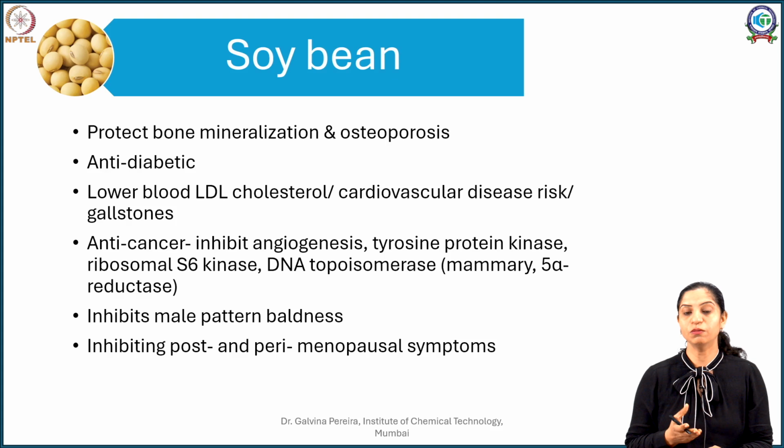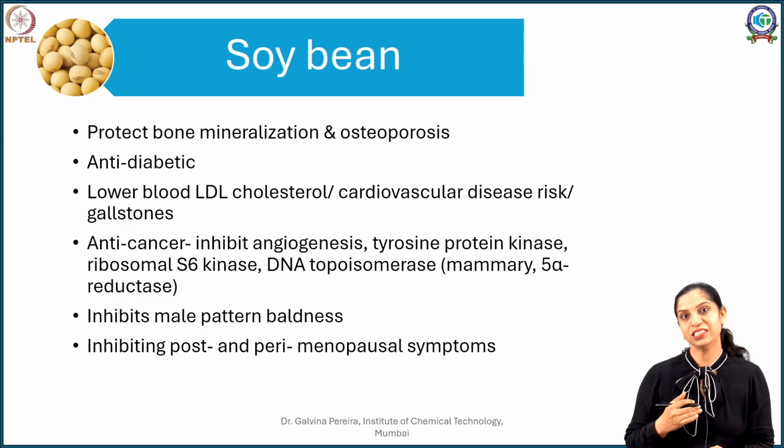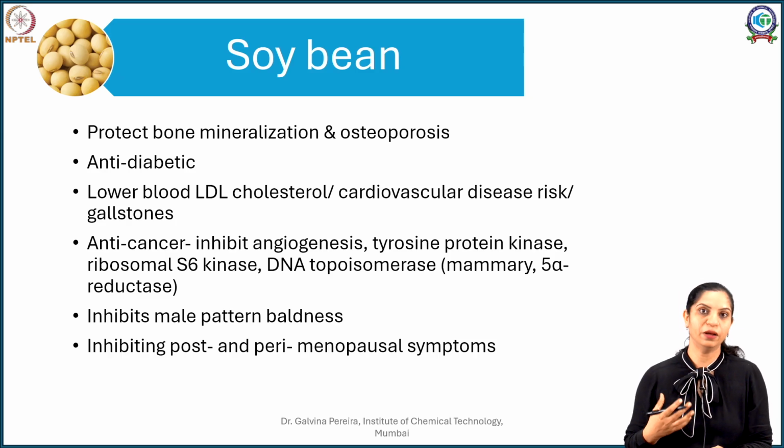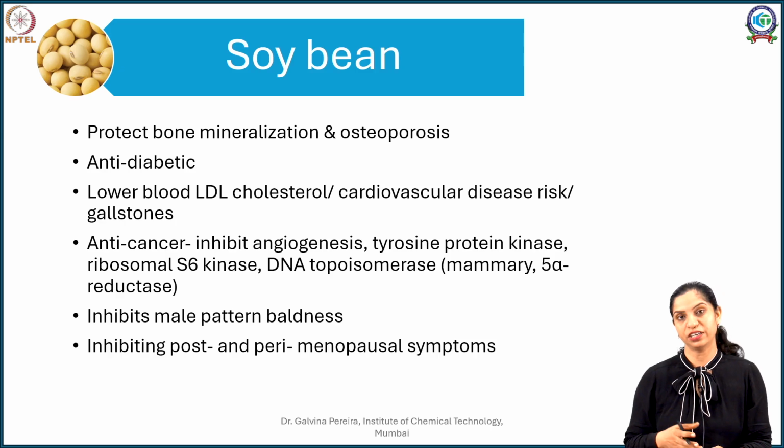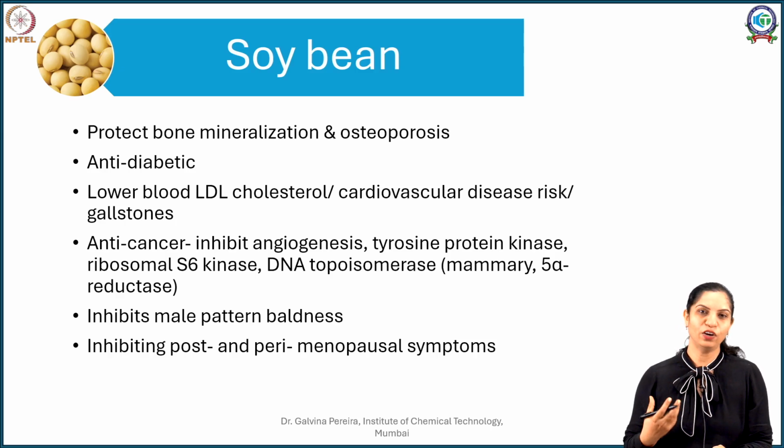This includes inhibition of angiogenesis, that is vasculature formation, especially on the cancerous cells. It also inhibits tyrosine protein kinase, ribosomal S6 kinase and DNA topoisomerase, especially the mammary 5 alpha reductase, and hence it is known to prevent breast cancers in women. So having a diet which is rich in soy can protect you from breast cancers.